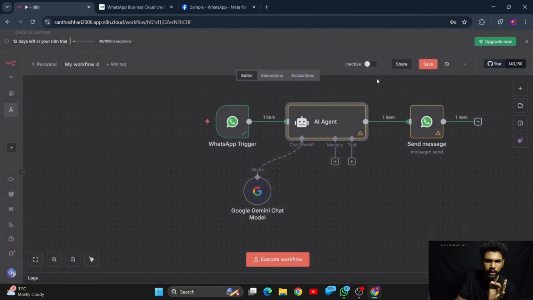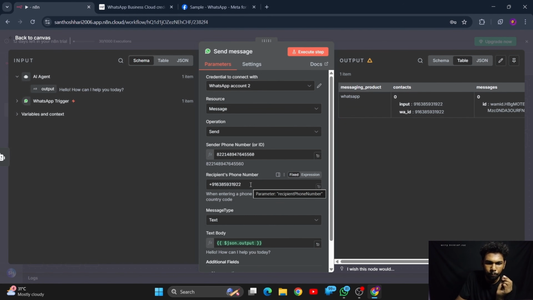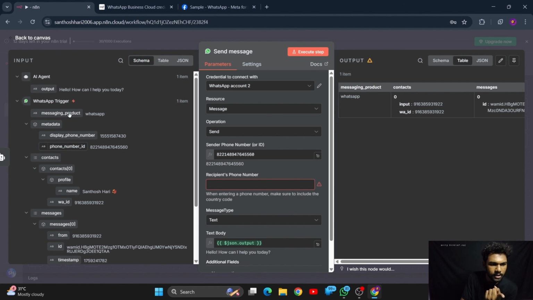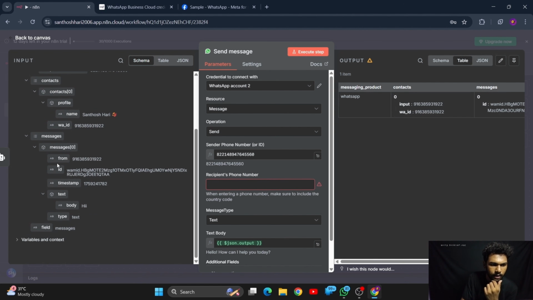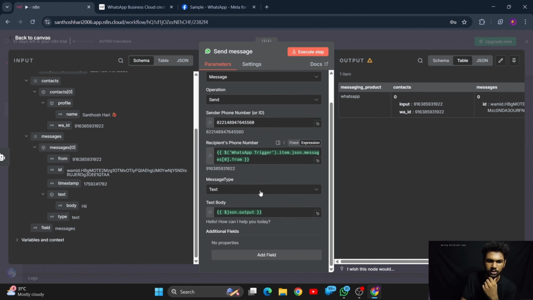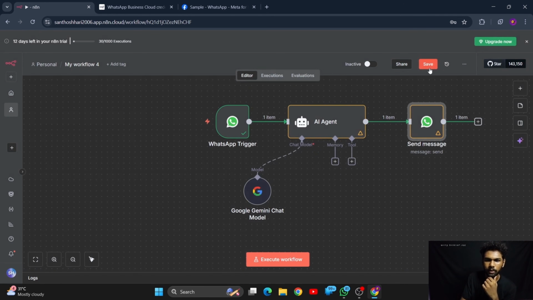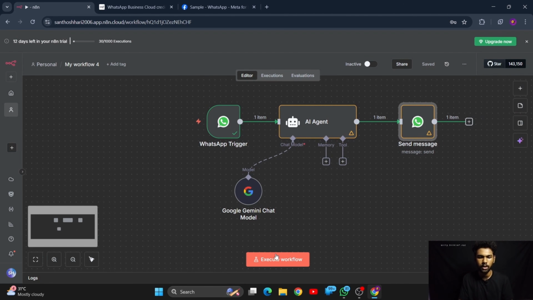Let me go back to the canvas. Let's save this one. Here we have given the predefined number, which is my very own number. Say, for example, someone is texting this chatbot, then their number should appear here. For that, we have to go to this WhatsApp trigger. Here we can see the number from which we got that message, so we have to drag it and paste it here. Well, it's as simple as that. Okay, let me go back, let me save this workflow, and let's try to execute this workflow.